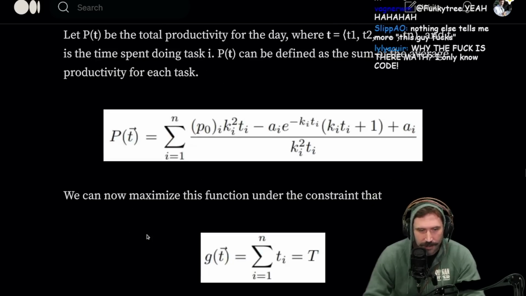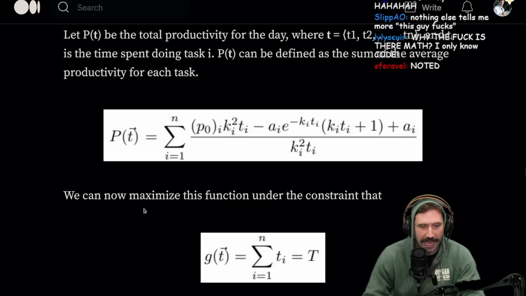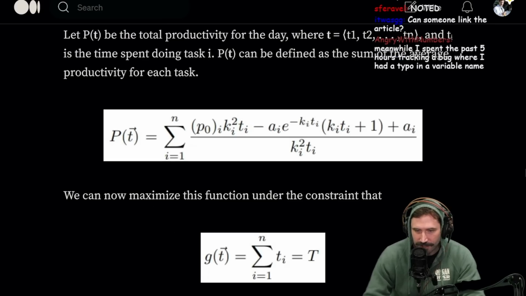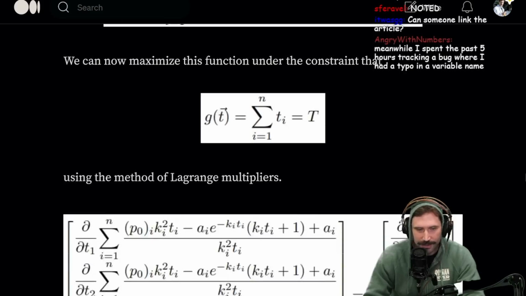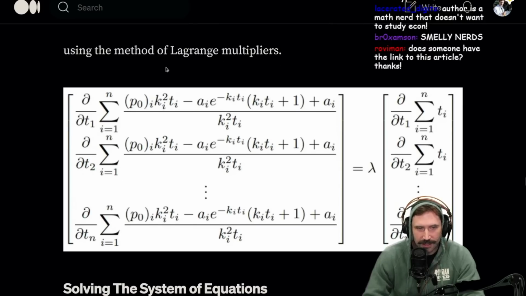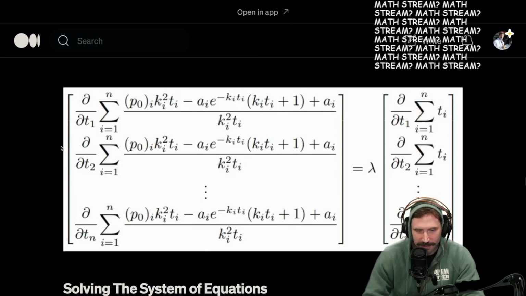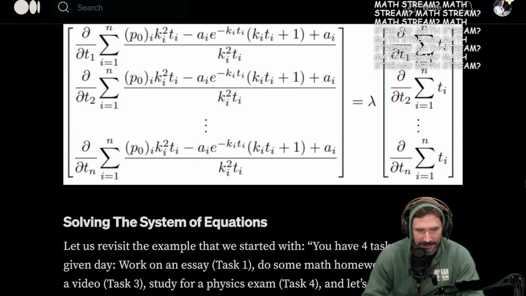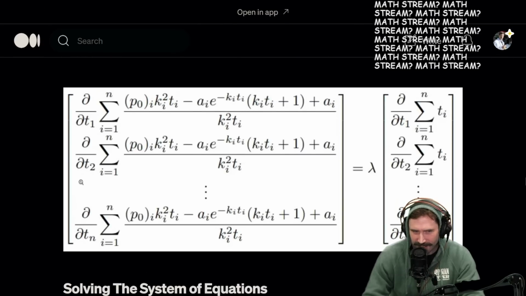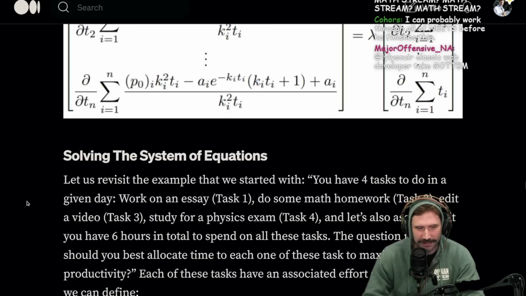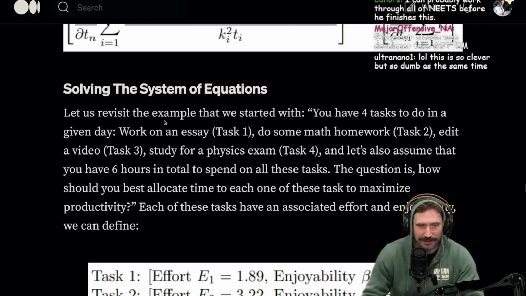All right, there we go. Now we can maximize this function under the constraint that this right here happens. Using the method of Lagrange multipliers, we do this. Classic Lagrange multipliers. Classic, really, when you think about it. We're partial differentiating, the chain rule. We're about the chain, boys. Math stream, solving the system of equations.